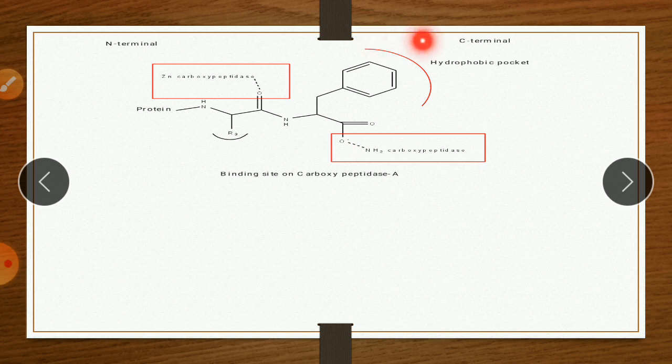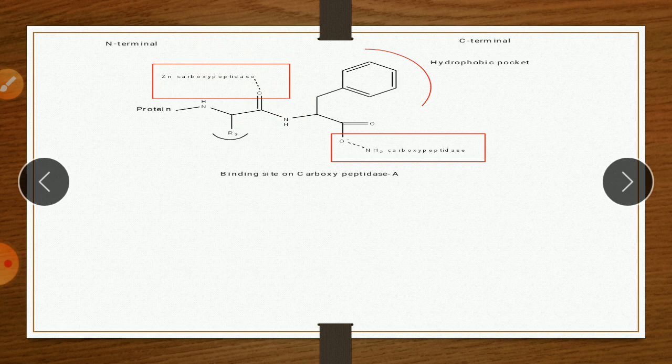Second binding site, this one is hydrophobic pocket. So this hydrophobic pocket present on enzyme provide specificity for aromatic residue of substrate. So aromatic ring bind to this hydrophobic pocket. And third binding site is called as zinc binding site, which is important. So zinc of the enzyme bind and stabilize negatively charged oxygen which is formed during the water molecule attack. So when water molecule attack, this carbonyl group become O minus and which bind to zinc of this enzyme.